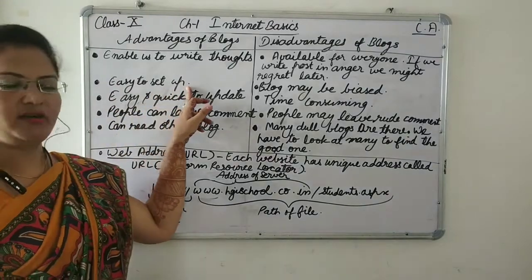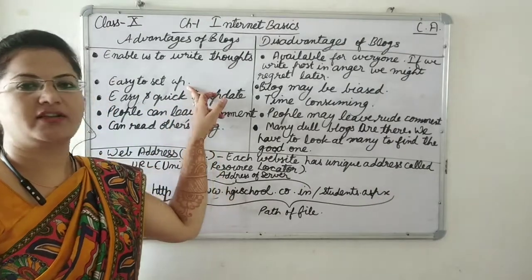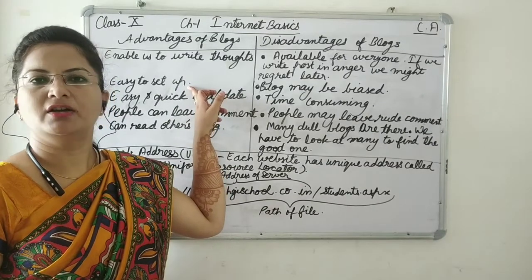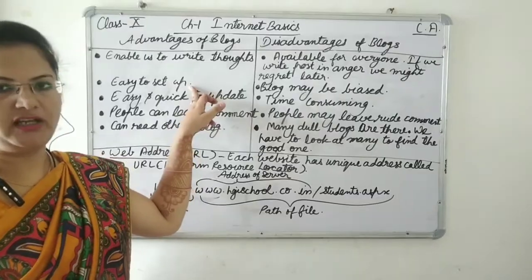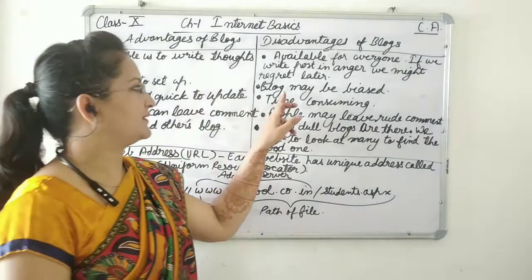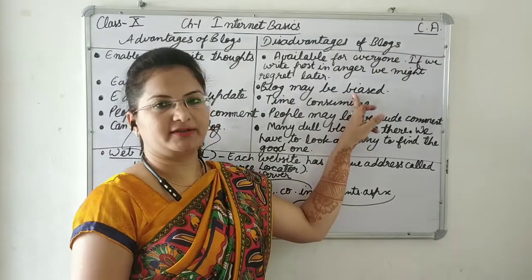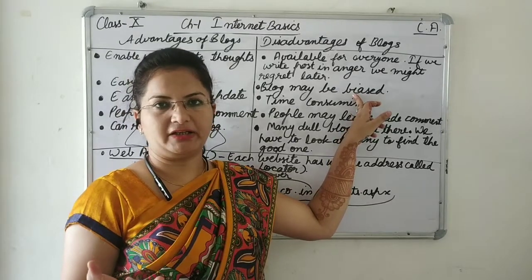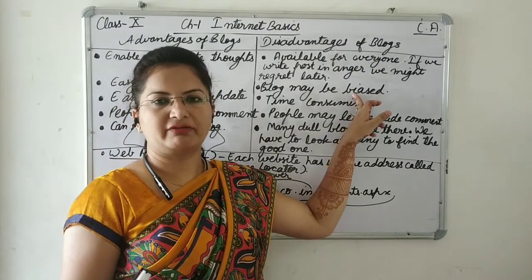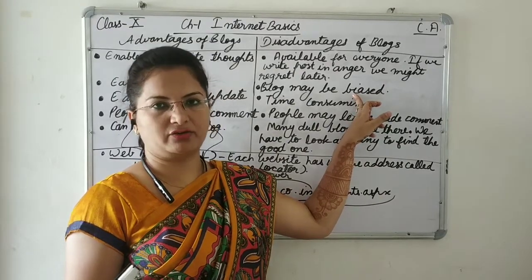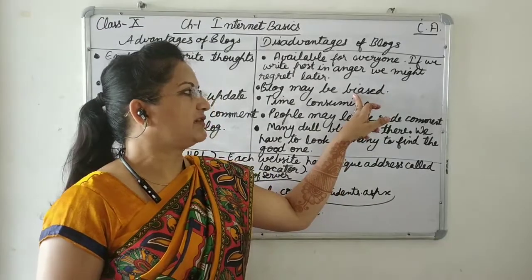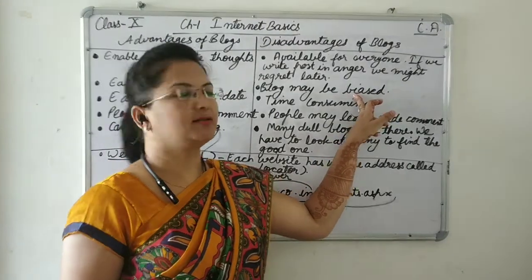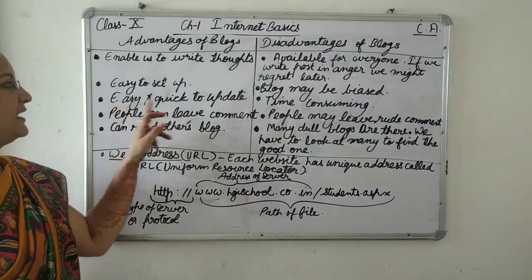It is very easy to set up, we don't need technical knowledge. Nowadays, it is very easy to log in to any website. We simply need our email address or contact number, and we can log in to any app or a blogging website. So a blog may be biased. It can be biased toward a particular religion or a community. Maybe whatever we are writing on the blog is inaccurate, incorrect. Like if we are posting any facts in the blogs, then maybe the facts we are posting are incorrect.